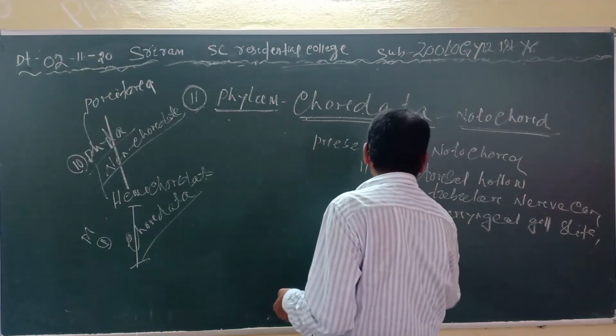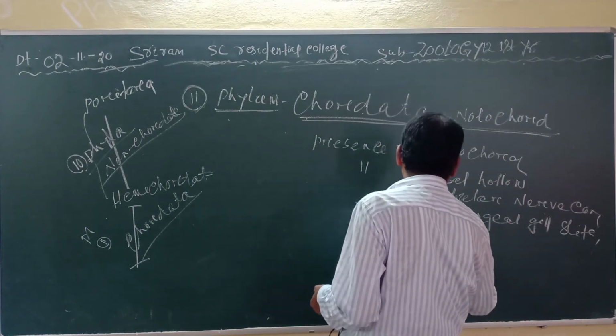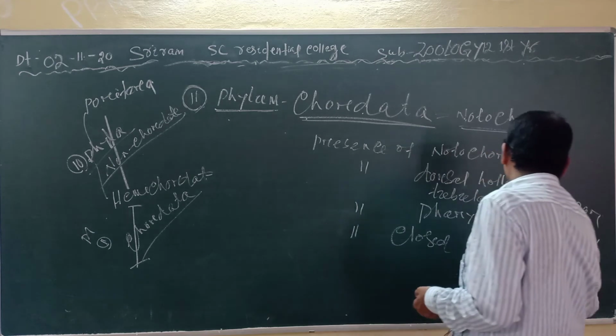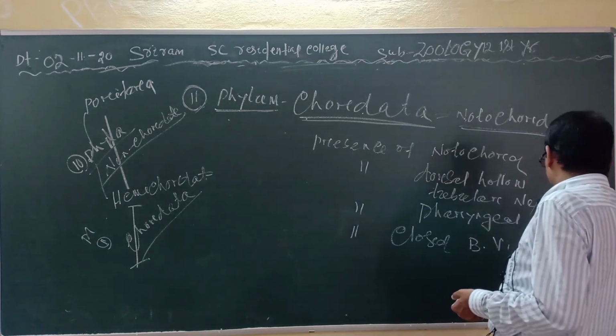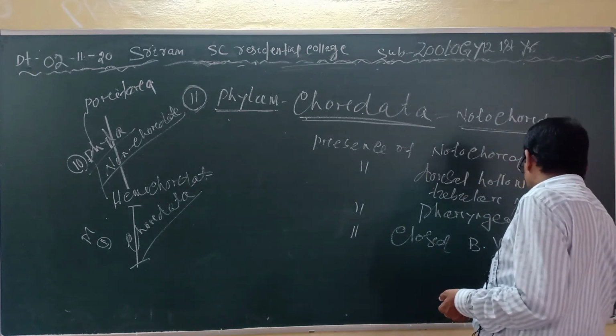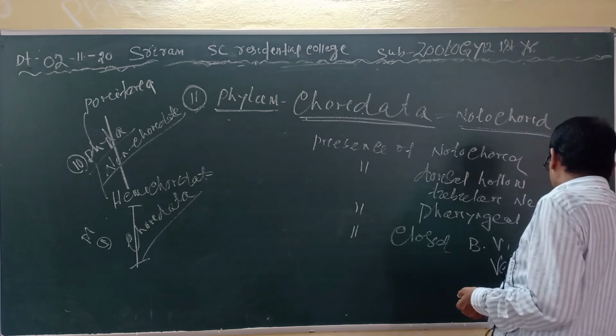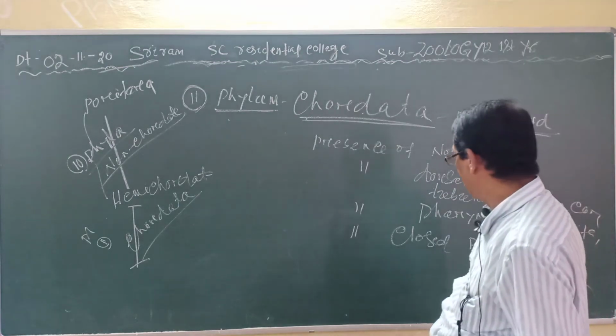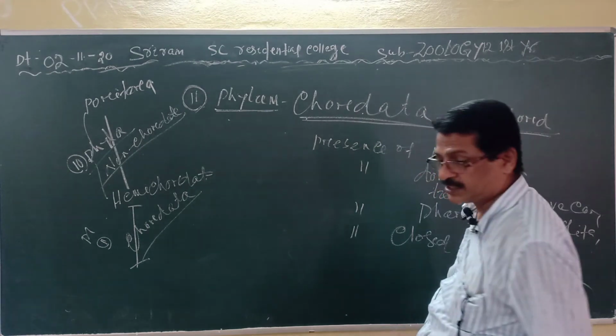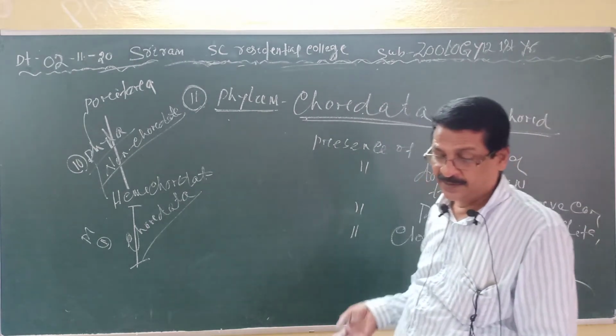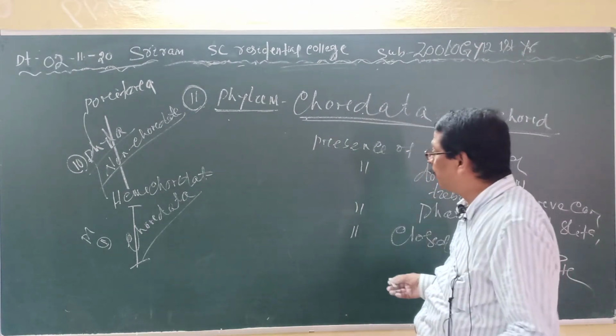Presence of a closed blood vascular system with the presence of a ventral heart. Clear? And a closed type of blood vascular system, and they possess a post-anal tail.